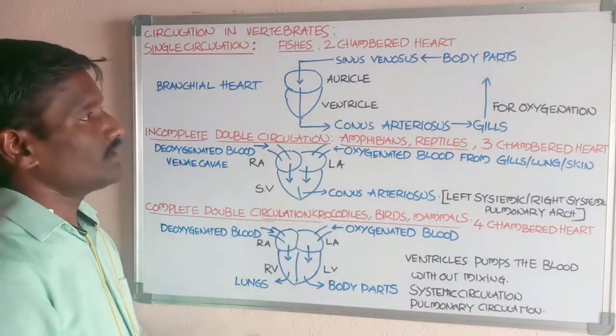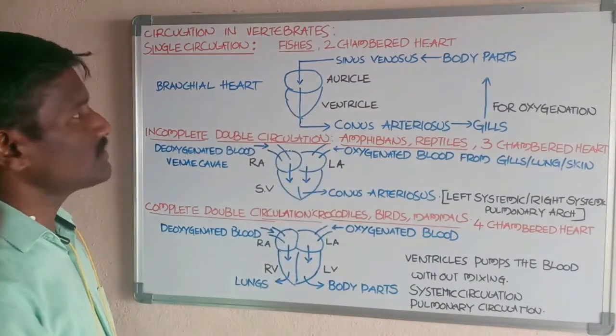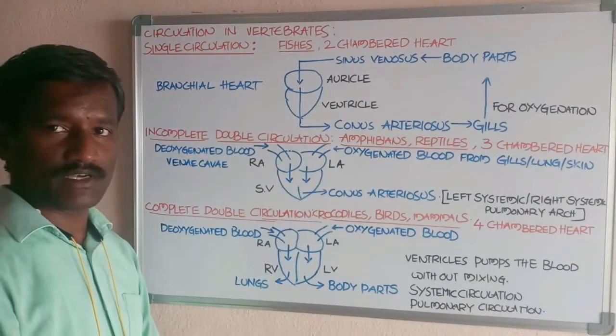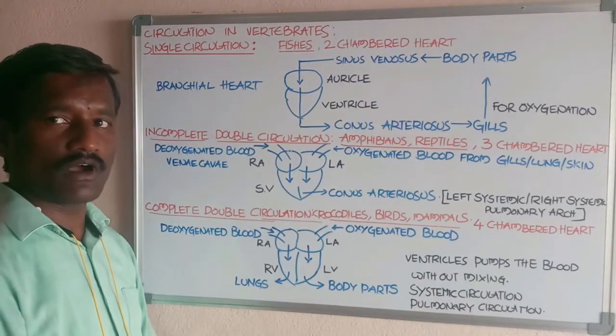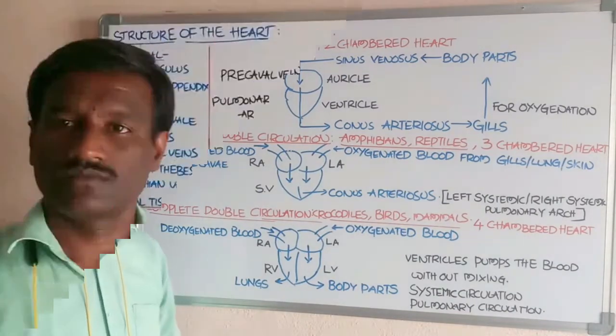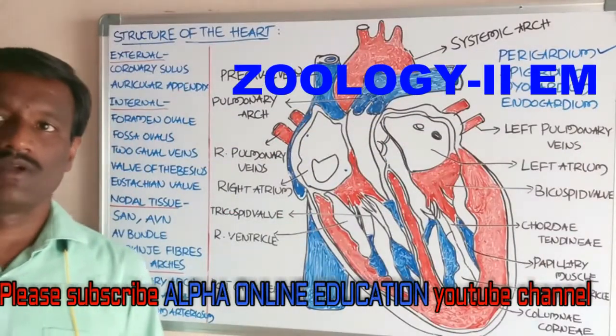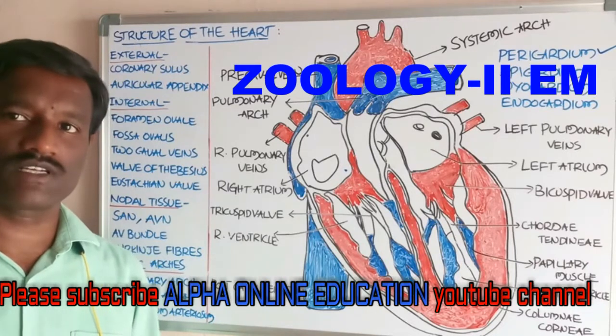Okay students, this is an account of circulation in vertebrates: different types of heart, different patterns of circulation. Okay students, I am going to discuss the structure of the heart.